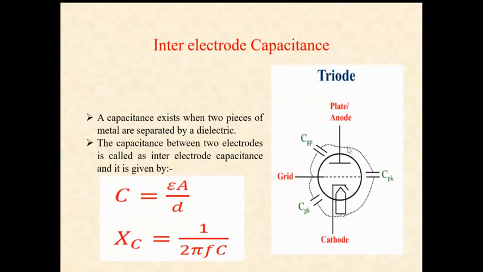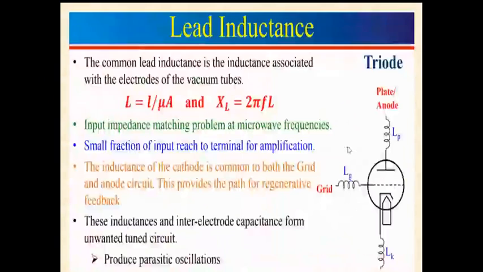Another is lead inductance. In lead inductance, XL is proportional to f. At higher frequency, XL increases and it creates an impedance mismatch. There is reflection in impedance mismatch, and these reflections decrease the performance. This is the lead inductance.